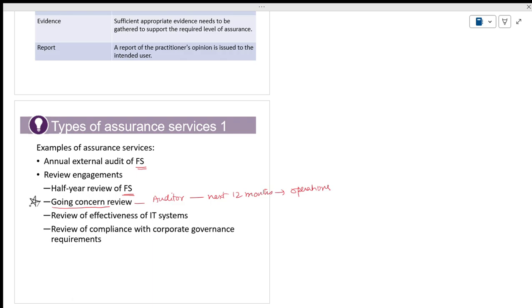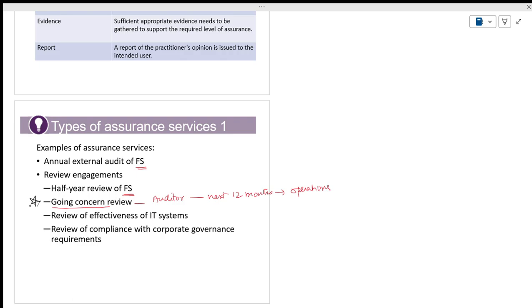Right now, think over this much only: the statutory auditor, the external auditor, should state in the report that it is a going concern. It means the next 12 months it will continue. There are so many reasons why it might not happen. We will cover that when the time comes.